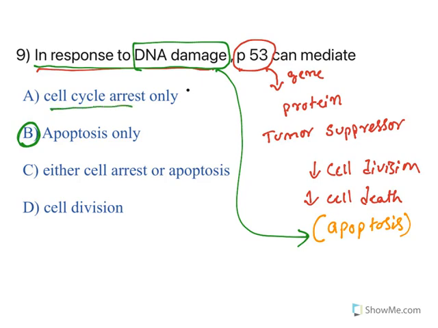Understand this. Cell cycle arrest? No. If the cell cycle is arrested in a particular phase, the cell components will remain as such. No, the cell will make sure that it is causing cell death with the help of this gene, and the cell death is apoptosis, programmed cell death. So the answer is B.